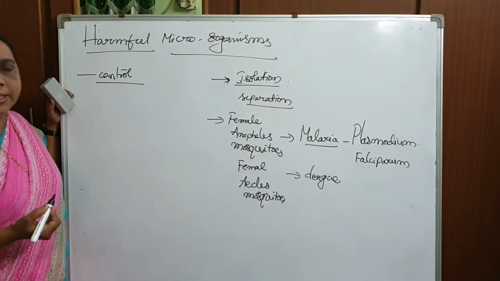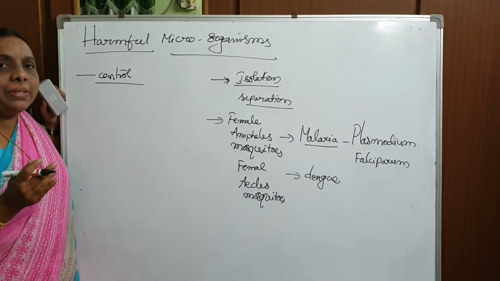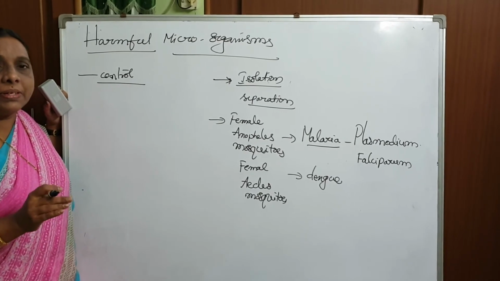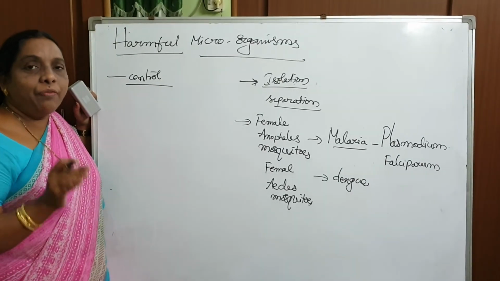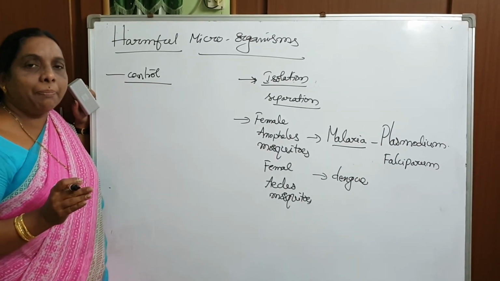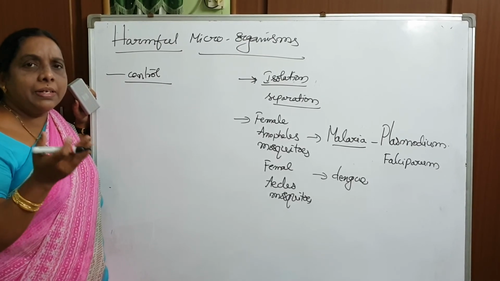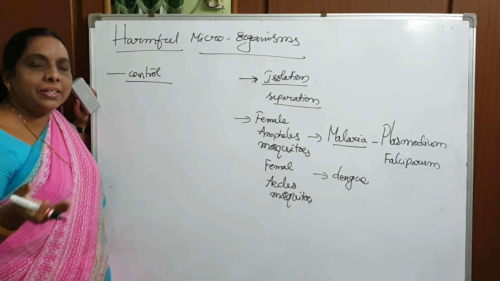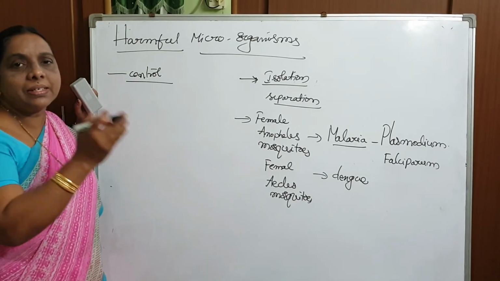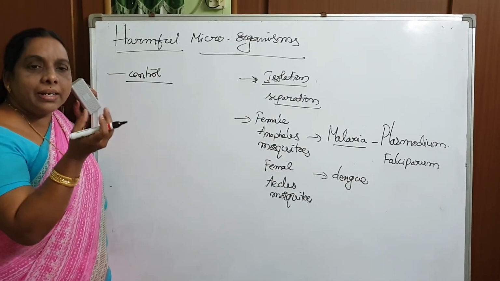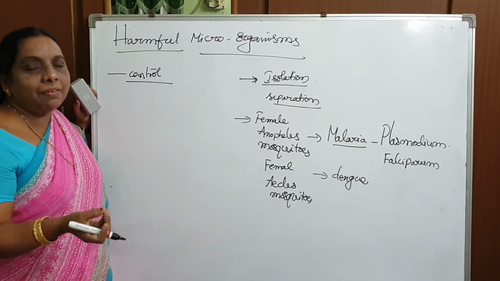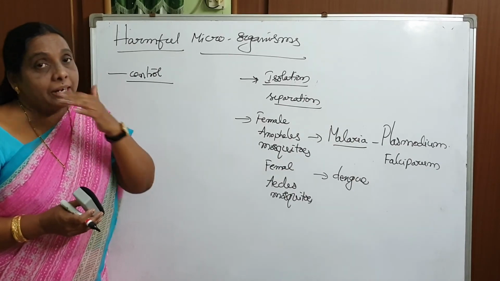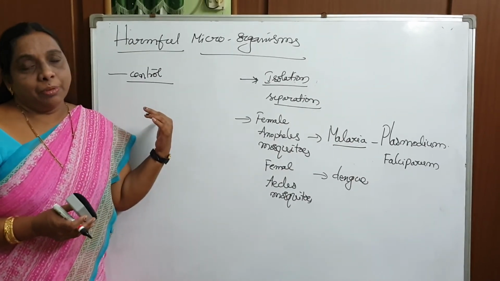All the time insects settle over uncovered food. That means you have to cover the food properly. If you don't cover the food properly, what will happen? The insects visit the garbage, they visit the dirty places, and then they come and settle over the food products. Then through their legs, these larval forms reach our food products and cause harm to the human body.